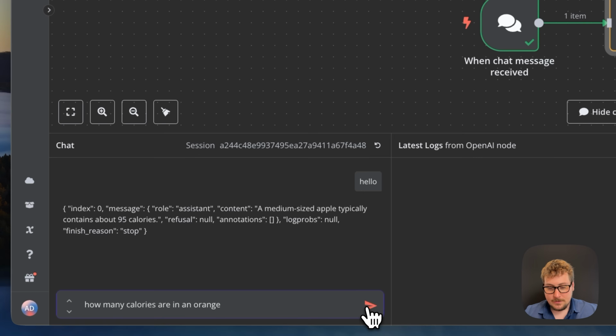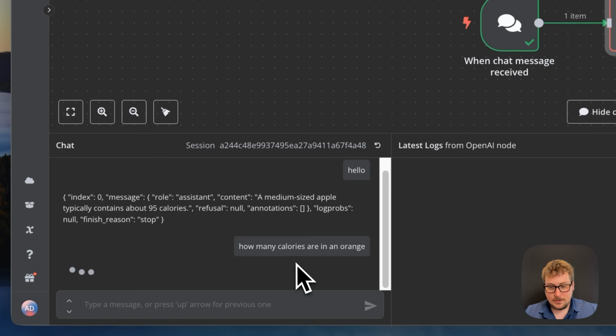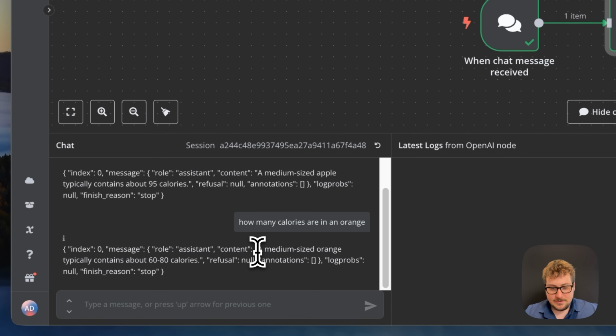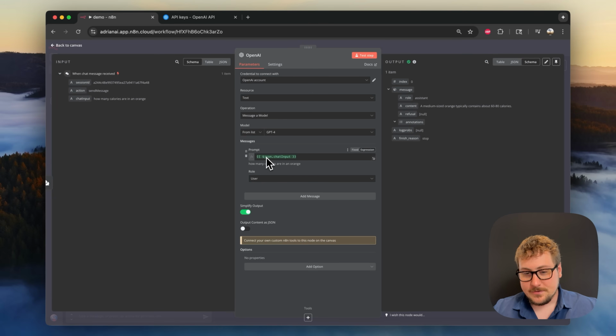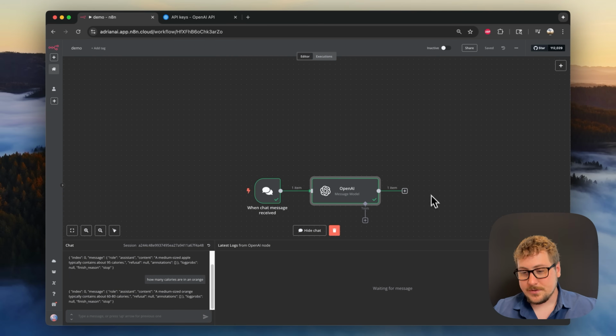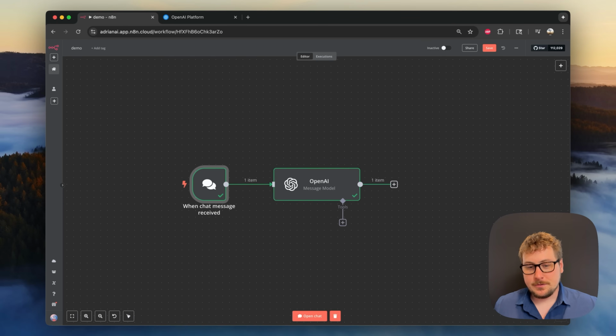Now that we saved, we can ask it a message like, how many calories are in an orange? And now when we send this through, it's going to go to the OpenAI model, and you can see it's now responding with a medium-sized orange typically contains 60 to 80 calories. So this is super important because now the model is finally interfacing with the chat and not just what the prompt was that was given there previously. As you can see, here's the prompt. The variable, how many calories are in an orange, was passed through, and everything was good to go. Congratulations, you now have your first working N8N workflow.